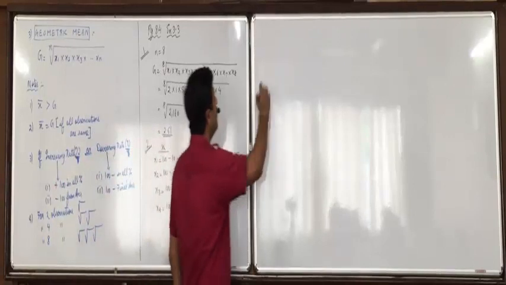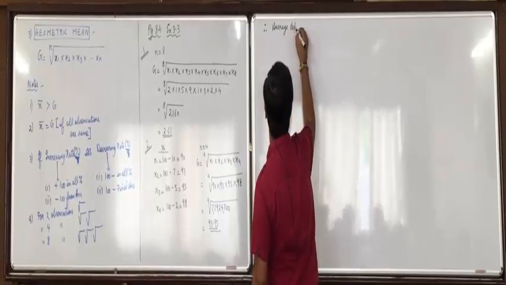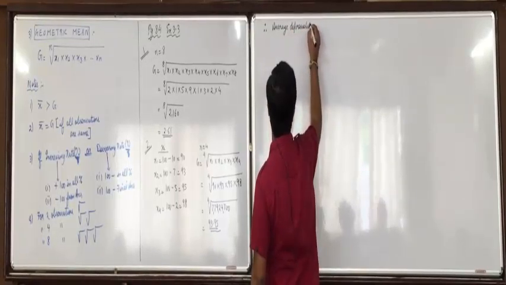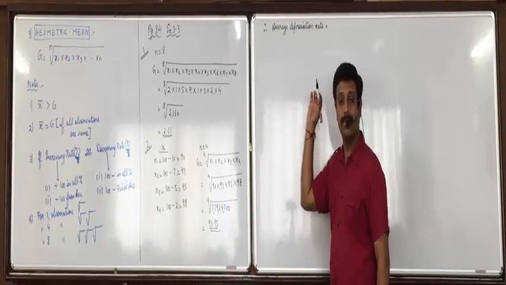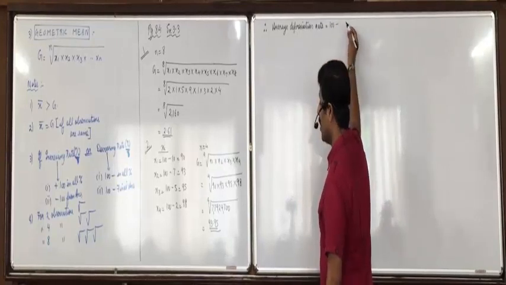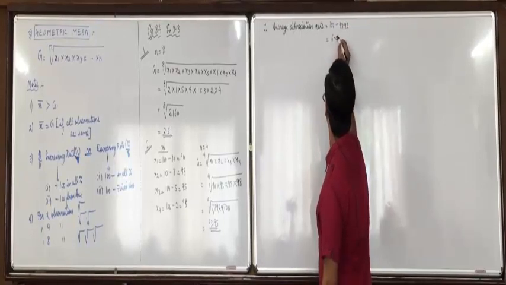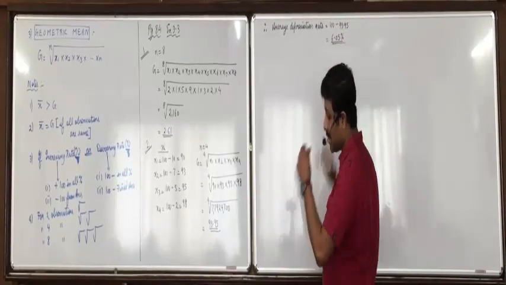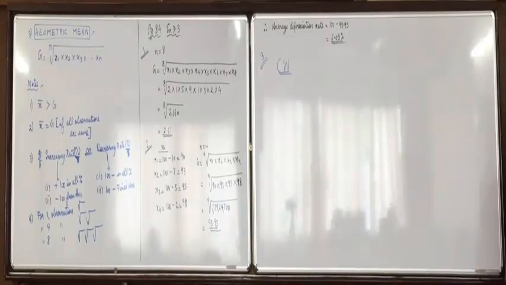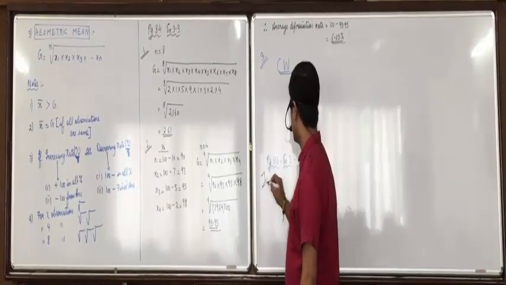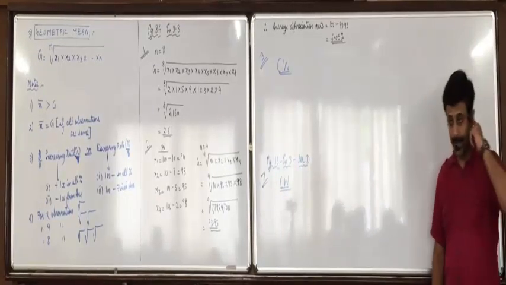So you'll write, therefore, average depreciation rate is equal to 100 minus 93.95, 6.05%. This is the average depreciation rate. And as for that, solve the third example on your own. Without talking, do your work. Completing that, do the next example also. Then I'll show both of them on the board.